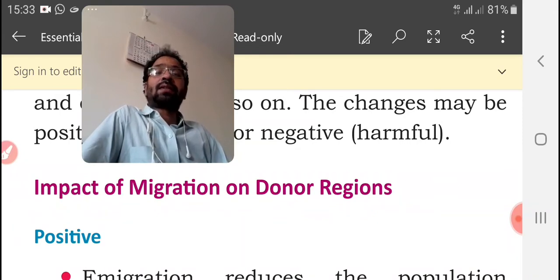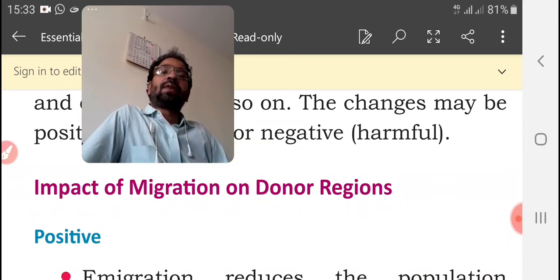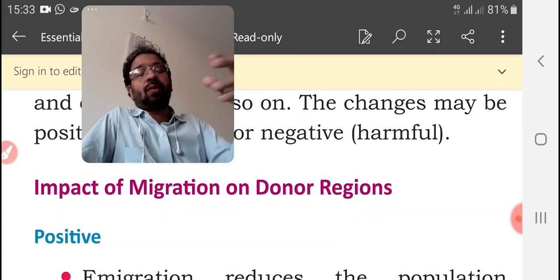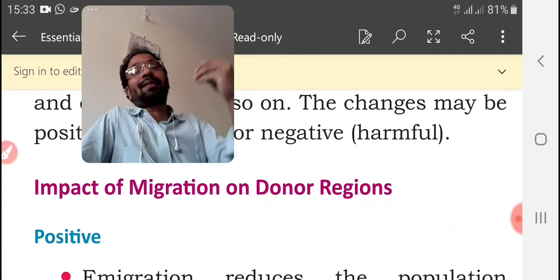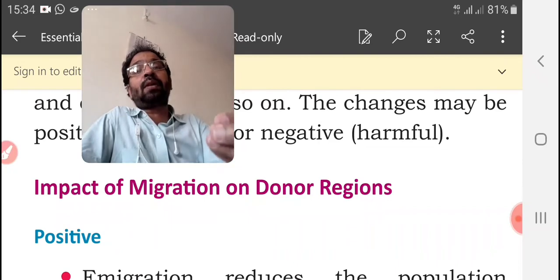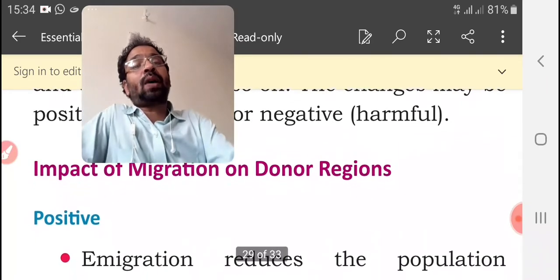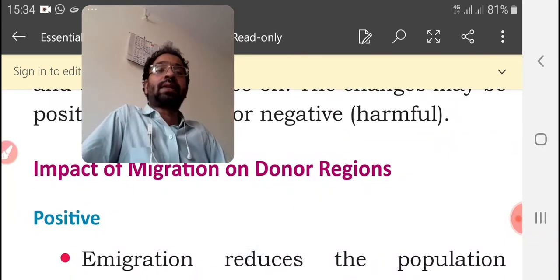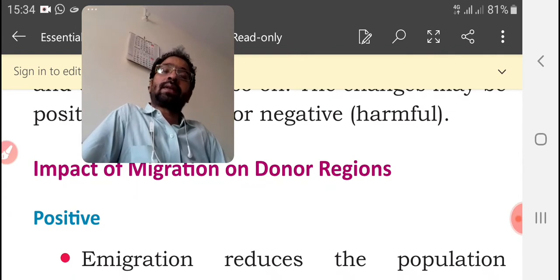First, let us study the donor region. Donor region means the region which gives a population, or a number of people, to other countries, from where people migrate to other countries. That country is known as a donor region.